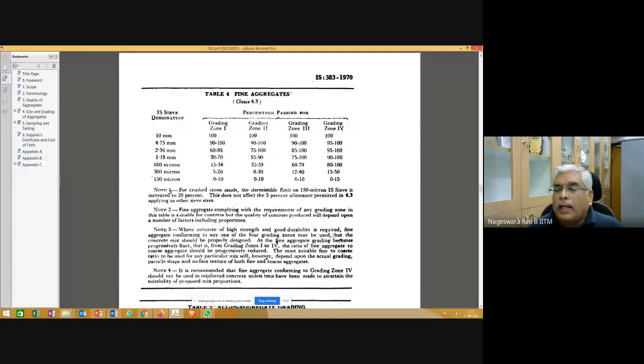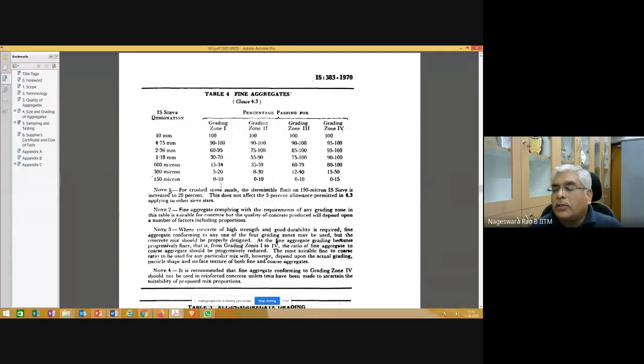As I mentioned, we are going very briefly over this code. I'm just highlighting some of the important points, but if somebody wants, they can go through all the points in detail. So now let's see what is mentioned in note 4. It is recommended that fine aggregate conforming to grading zone 4 should not be used in reinforced concrete unless tests have been made to ascertain the suitability of proposed mix proportions. So if your sample closely matches grading zone 4, better avoid it.